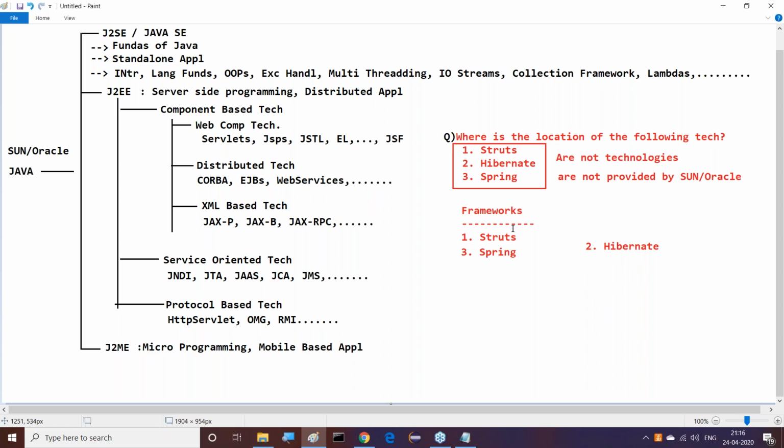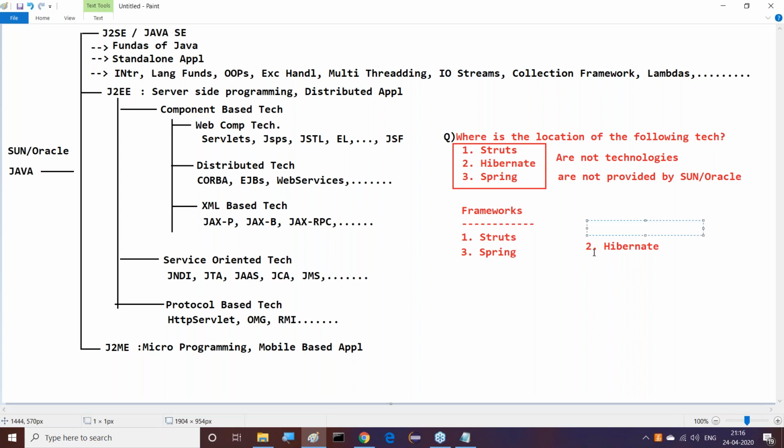Struts to Spring are frameworks, as per my awareness, but Hibernate is not a framework. Then what is this Hibernate? If Hibernate is not a framework, then what is it? That's my question. Understand, all of you.